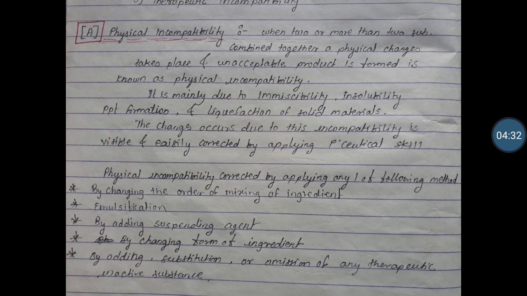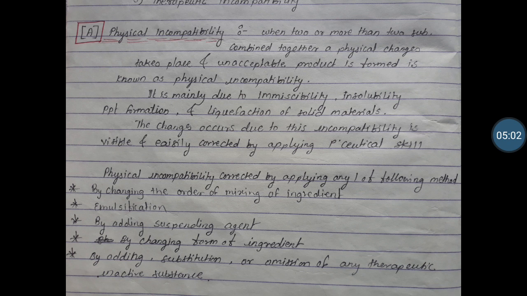That means when you are going to mix two or more than two substances, physical changes take place in between those two substances, and that mixing results in an unacceptable product.